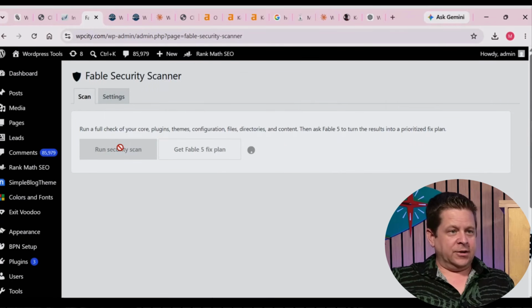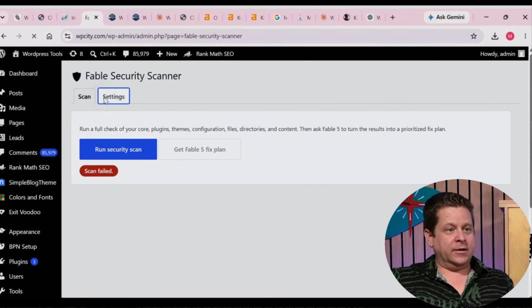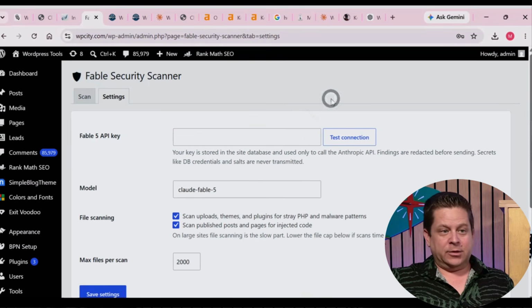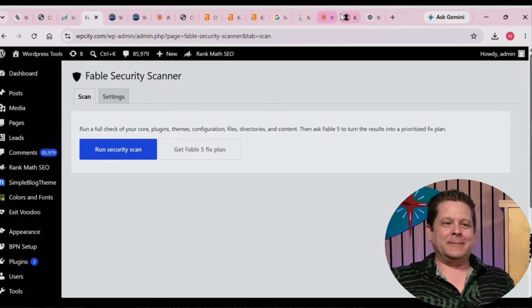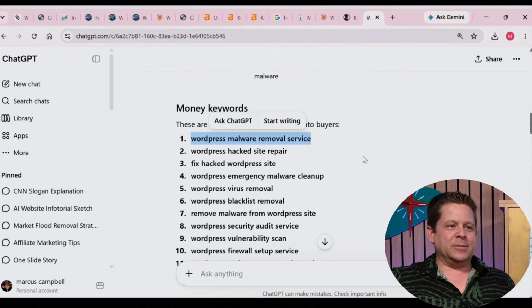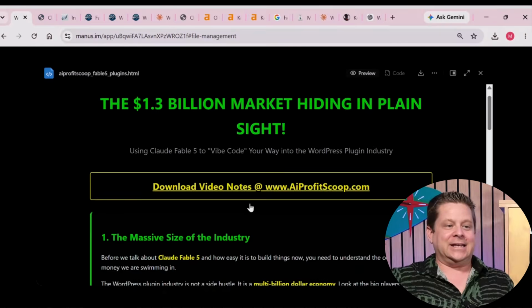Cool. So run security scan. Settings. There we go. So that's where they would go through and put their Fable API. Boom. That's pretty cool. That's a pretty cool little plugin I made in like 30 seconds. A little bit longer than that, like 10 minutes or something, right? But that's something you can take to market rather than trying to make some gigantic thing.